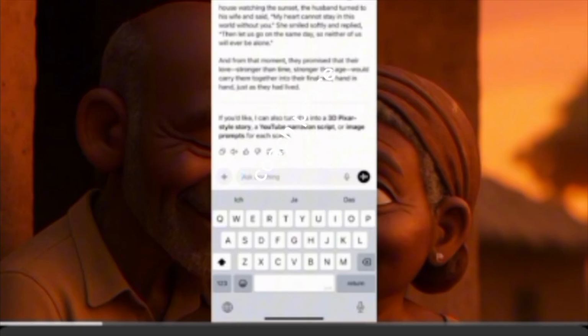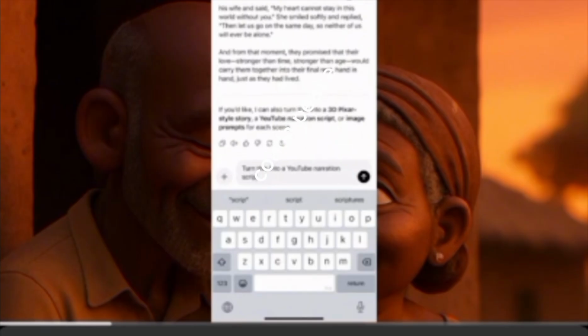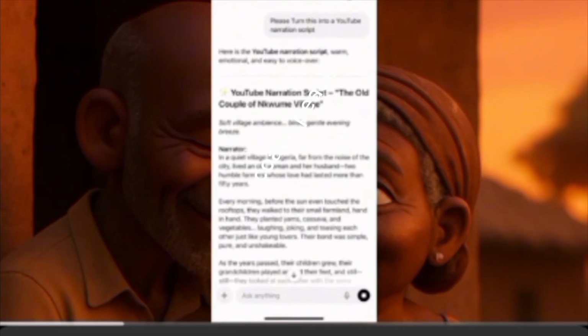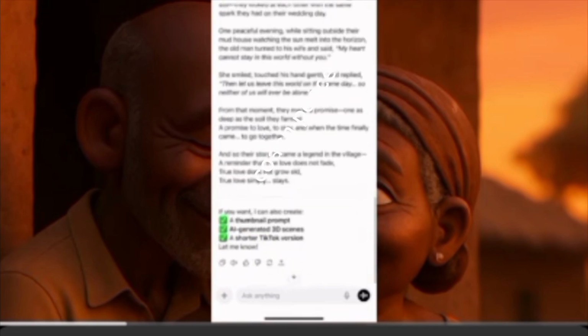Now you can tell it to turn this into a YouTube narration script. This was just a story, but ChatGPT will always tell you what you want, and always read along the line. Always read is very important. Now I said, please turn this into a YouTube narration story. So it'll give us this now. Let's wait for it. Now it will come out as a perfect story with the narration and everything. There you have it.